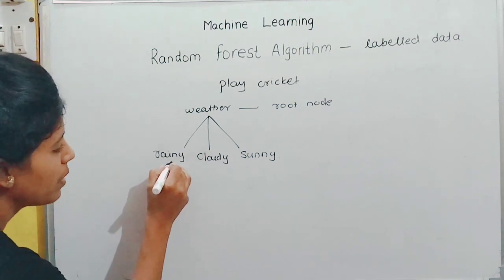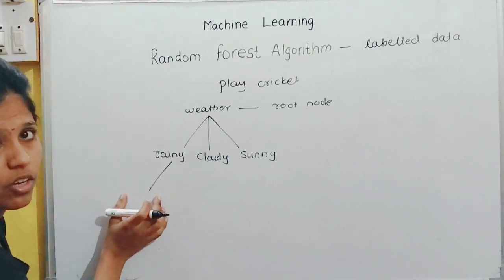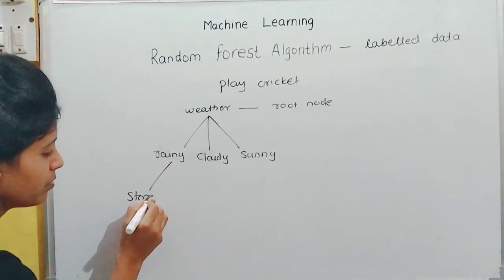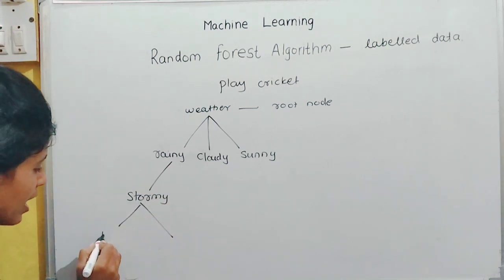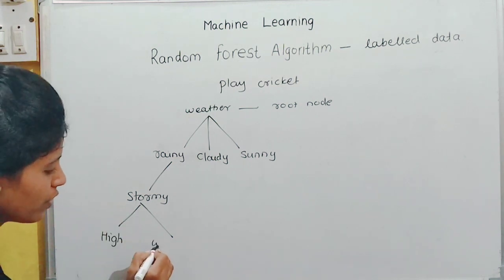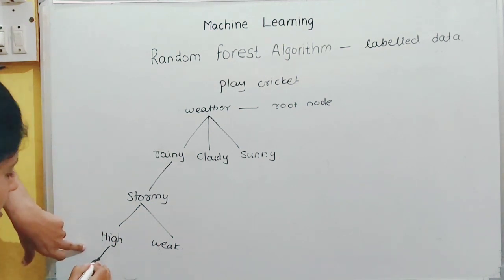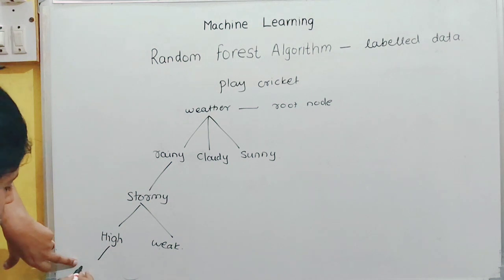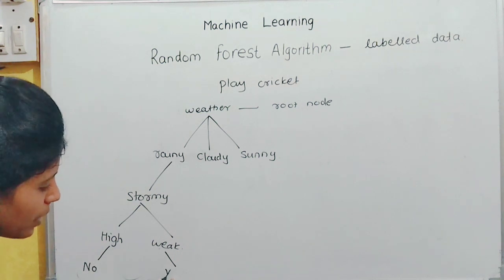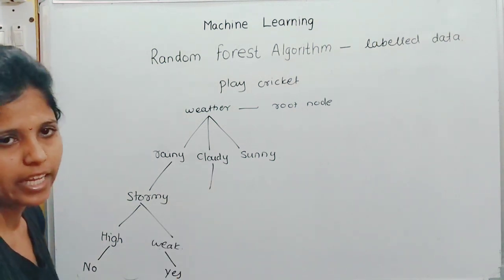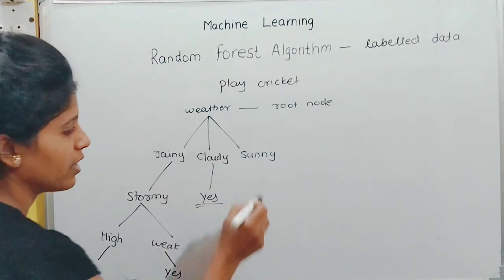In the rainy season, the day may have humidity or a stormy environment. Stormy gets split again into strong wind or weak wind. If the day has a high or strong storm, Rohit will not play cricket. If the day has a weak storm, he will play cricket. If it is a cloudy day, Rohit will play cricket.